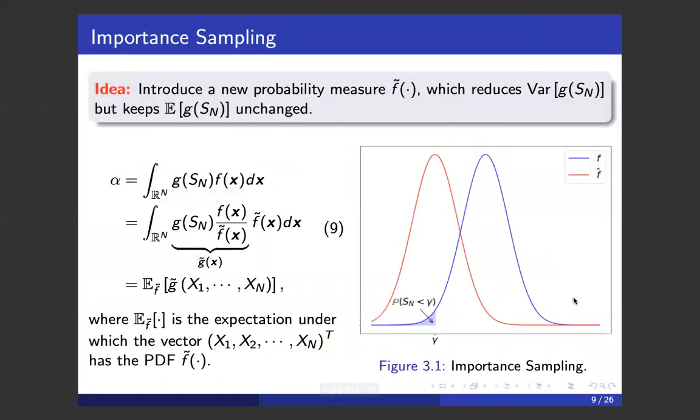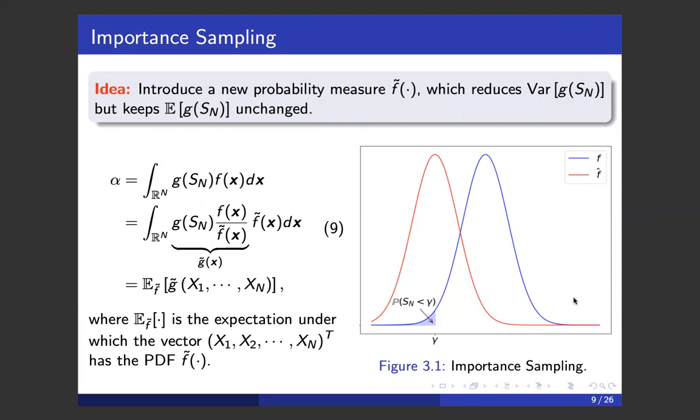Importance sampling is one of the most popular variance reduction techniques. Its idea is to introduce a new probability measure F tilde, which reduces the variance but keeps the expectation unchanged. The importance sampling technique consists of writing alpha in the integral form, multiplying and dividing by the new density function F tilde.